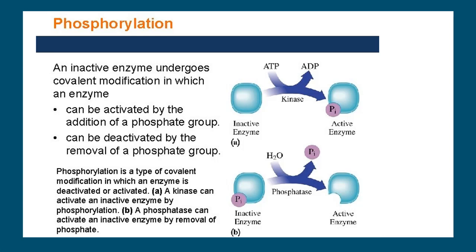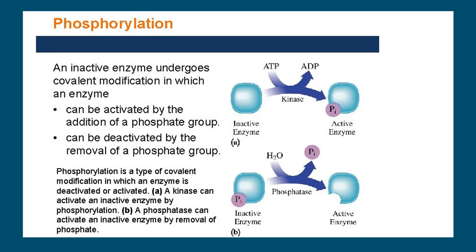So what is the activating factor here? Kinase. A kinase can activate an inactive enzyme by phosphorylation, or alternatively a phosphatase can activate an inactive enzyme by removal of the phosphate. So there are two ways by which this activation can be done.